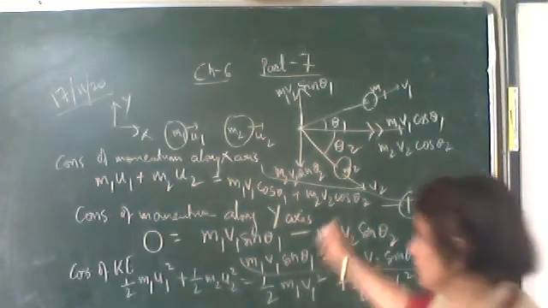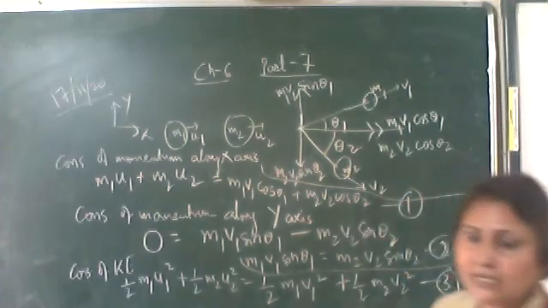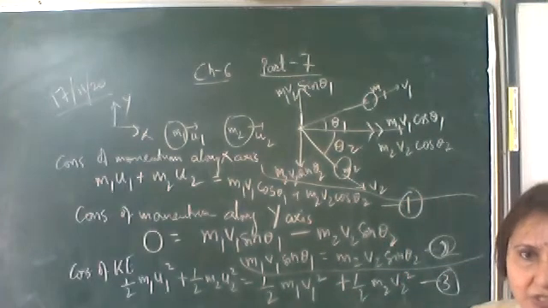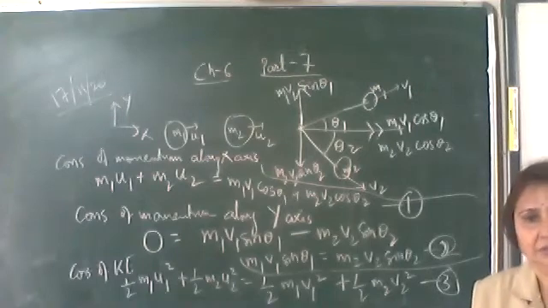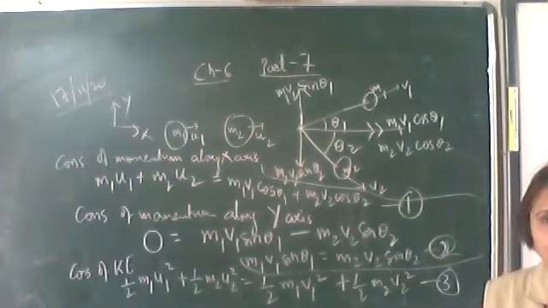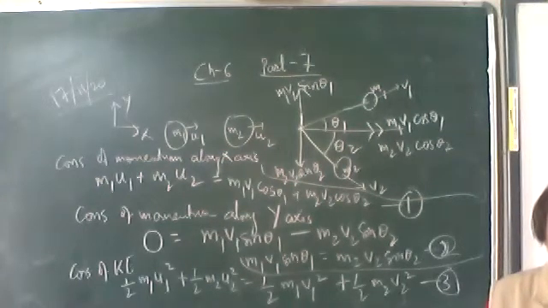So using equations 1, 2 and 3, the velocities v1 and v2 can be determined.